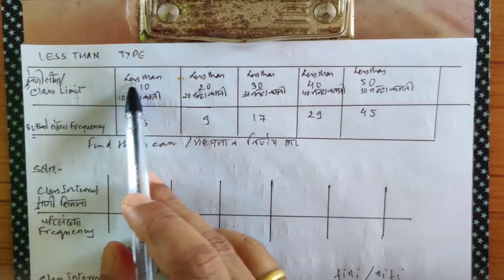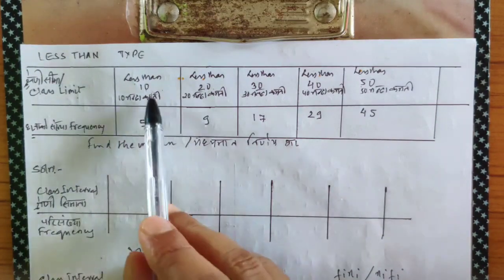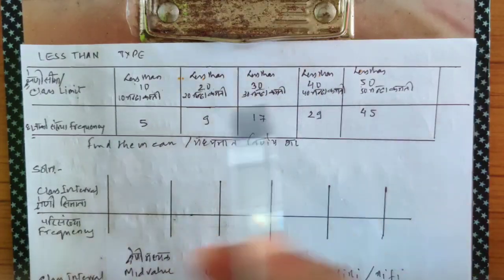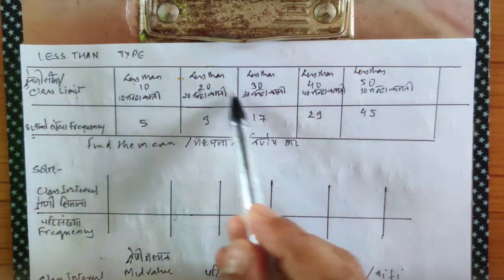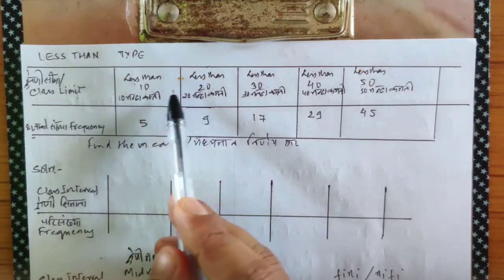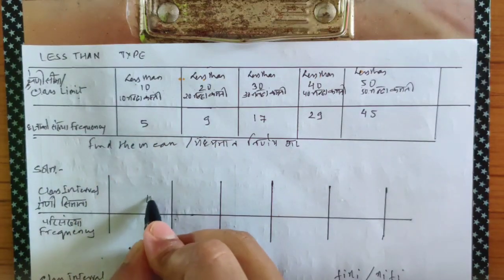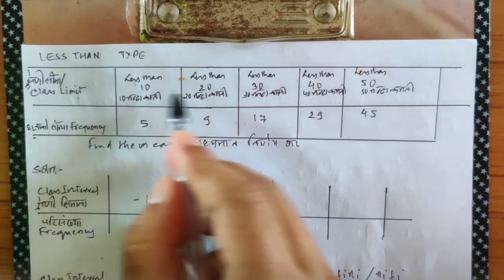Since it says less than 10, so below 10, and the gap between each of these is 10, I'll make sure my class size is 10. So less than 10 means 10, and how much is the gap? 10.